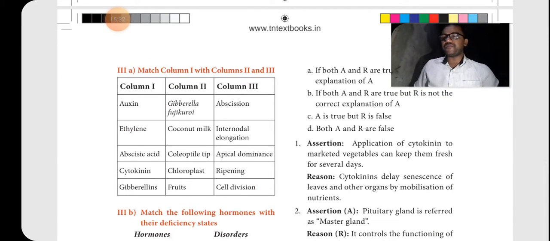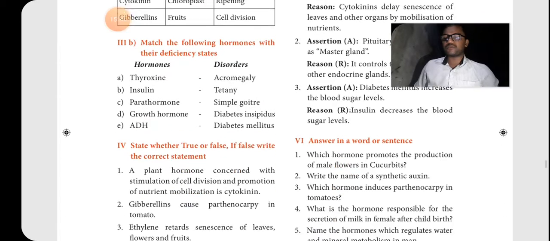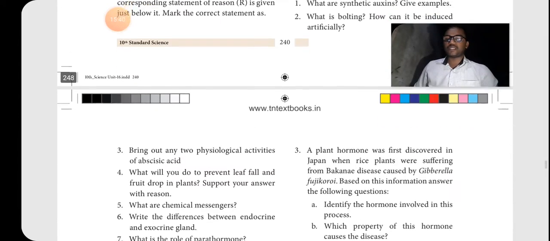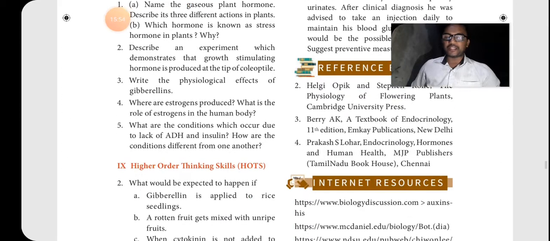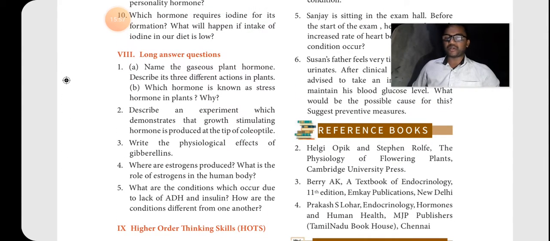Then answer in a word or a sentence, that is not very important. But after that, the 7th Roman numeral, short answer, has nearly 10 questions. All 10 short answer questions are important for the 2 mark question. Then long answer. In the long answer, the physiological effect of gibberellin was asked one time, that is a 4 mark question. The physiological effect of gibberellin and the physiological effect of ethylene, these two topics may be asked in a 7 mark question. So all the 5 you should study.